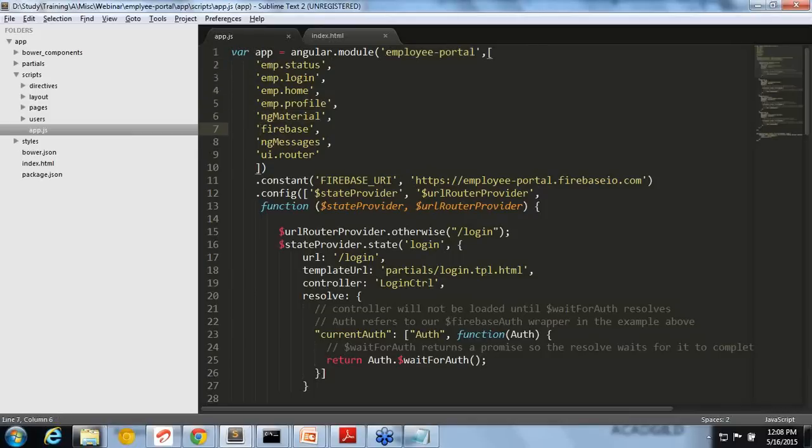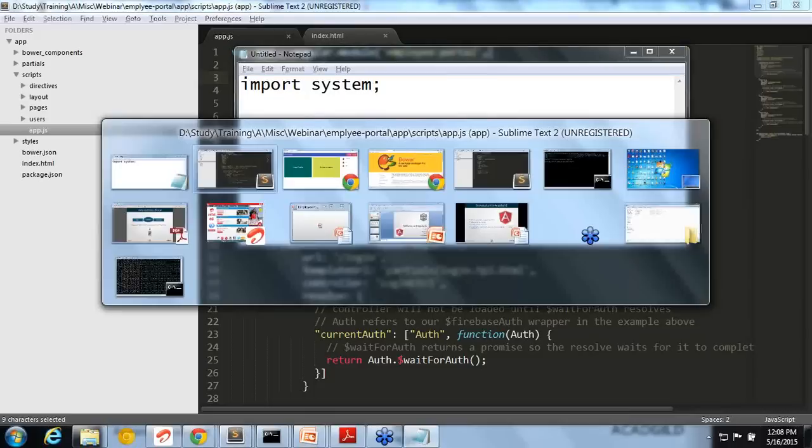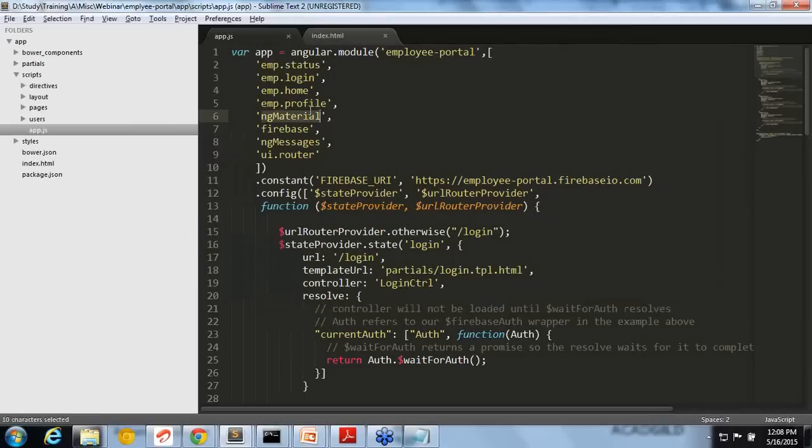So I am injecting several other things: ngMaterial, Firebase, ngMessages. We'll see these one by one. And you can see there are some submodules I've created. For each page, I have created a submodule: the status page, login page, home page, profile page. You can see that one module is depending on so many other modules, so when you are loading this module, Angular will automatically load all the dependent modules. Okay, so that is the main page.